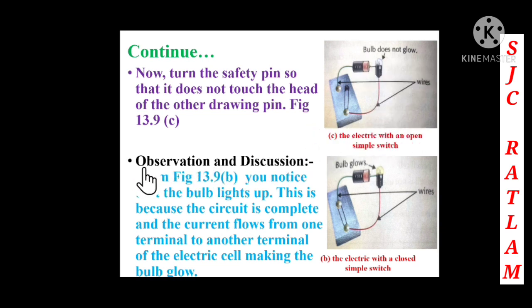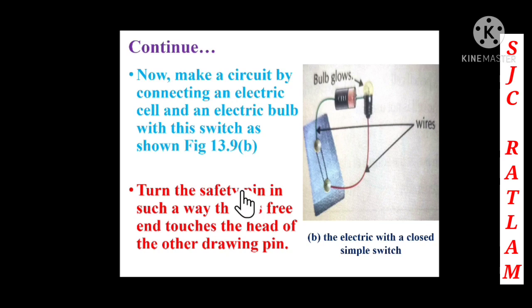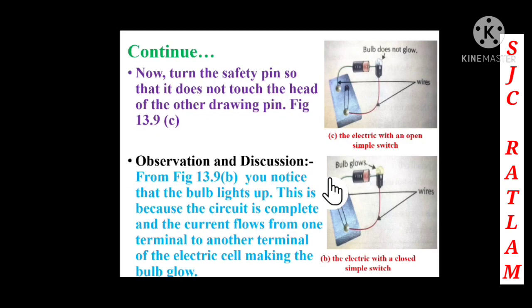So now children, here we will see the observation and the discussion. From the figure B, you notice that the bulb lights up. In figure B, you were seeing that the bulb was lighting. Why was it lighting? Because the safety pin was touching both the drawing pins. This is because the circuit is complete and the current flows from one terminal to the other terminal.